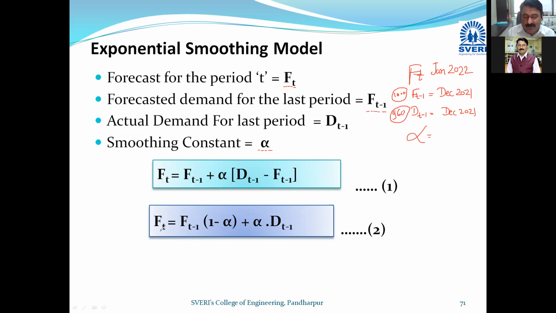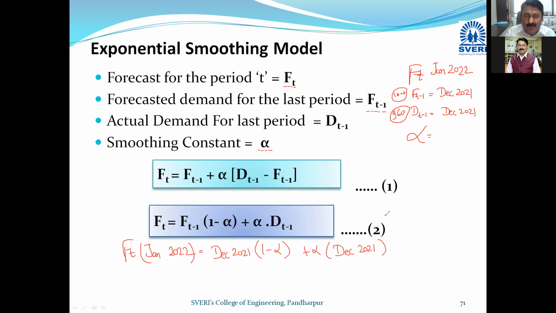FT minus 1 common. So for your understanding, I can write in terms of months. FT, meaning January 2022, is equal to FT minus 1, December 2021 predicted, times 1 minus alpha value, which will be given, plus alpha into whatever the actual demand for this particular month, December 2021.